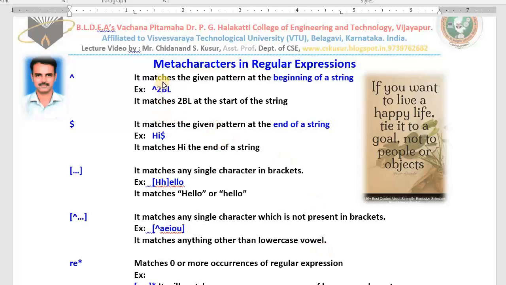In today's class I start one more important topic from regular expressions, that is meta characters in regular expressions. As we know already, we write regular expressions to match. Why do we write regular expressions? In order to match the pattern, whether that pattern is there or not in the given string.